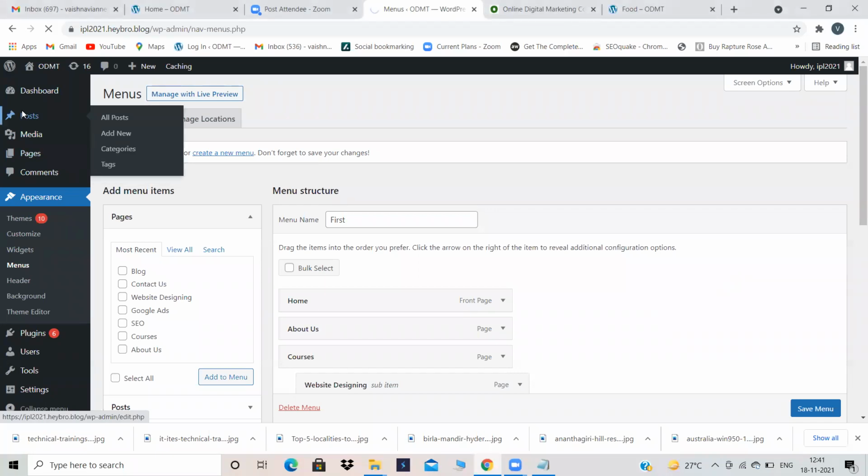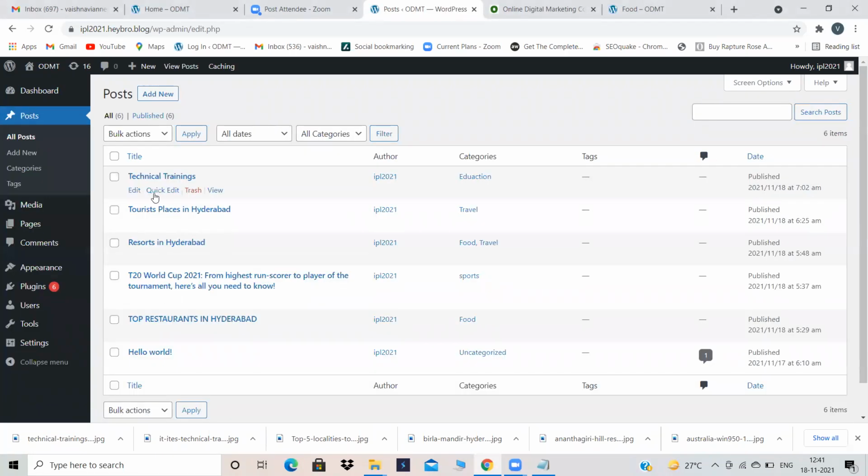This is my post. These are the posts which we have created today, right? Technical trainings, tourist places, all these posts are there. Now, technical training is under which category? Education category. Tourist places is under travel category. Resorts in Hyderabad is under both categories, food and travel. It can be 3 or 4 categories also. It's up to you how many categories you want to add for a particular blog. Now, this T20 World Cup is under sports category. Top restaurants in Hyderabad is under food category.